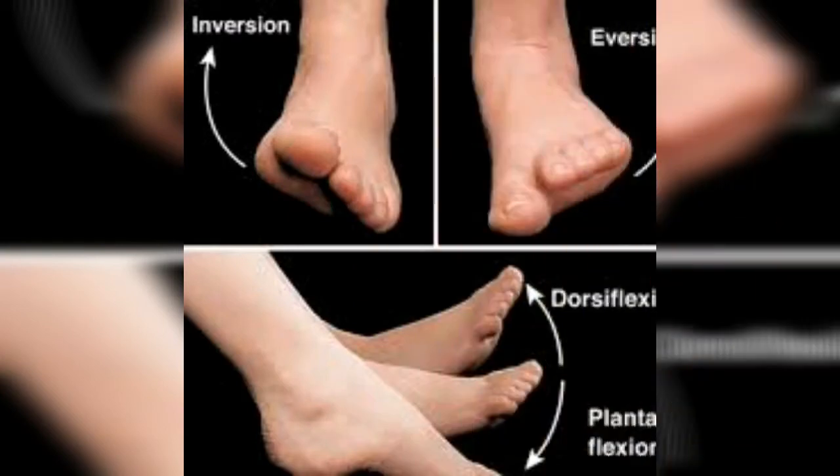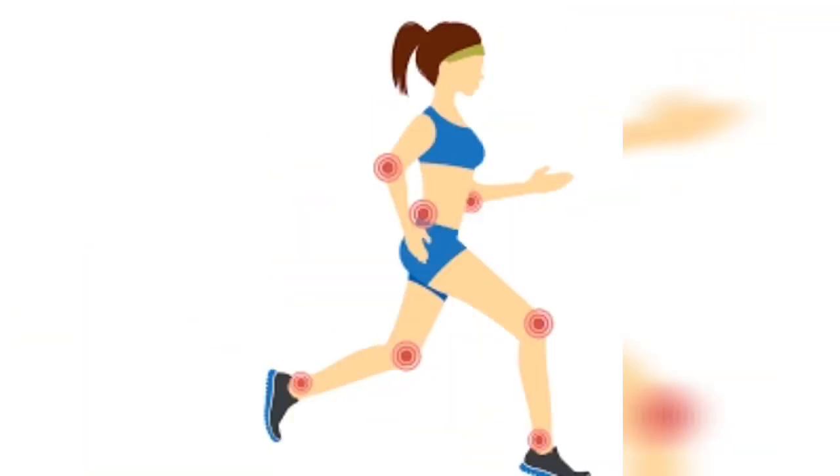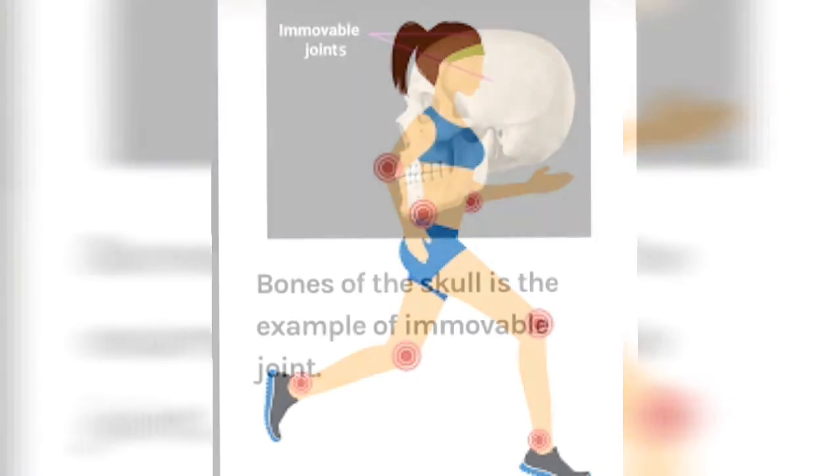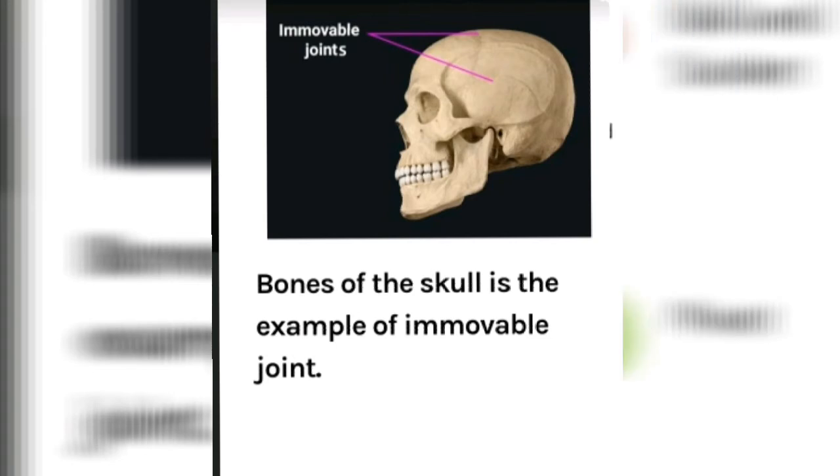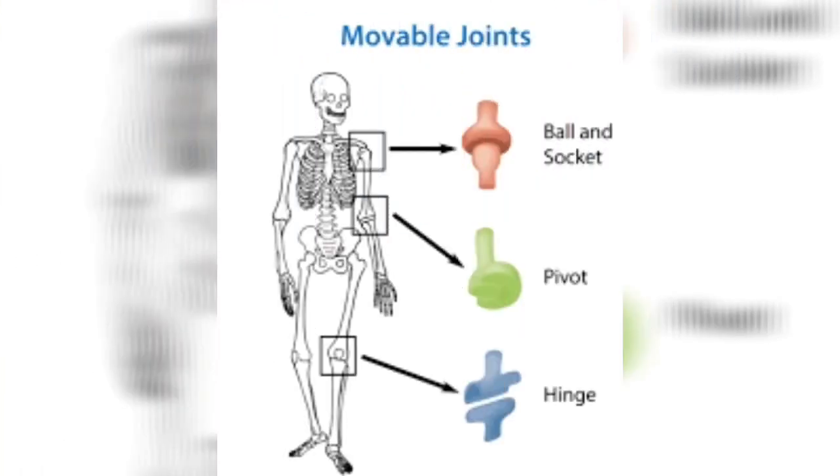Now children, there are different types of joints, that is your knee joint, elbow joint, hip joint. All these joints allow different types of movement. Basically, there are two types of joints: fixed joint and movable joint. Fixed joints are the joints which are fixed in our body and cannot be moved. For example, the skull in our body is an immovable or fixed joint. It stays in one place. It cannot move.